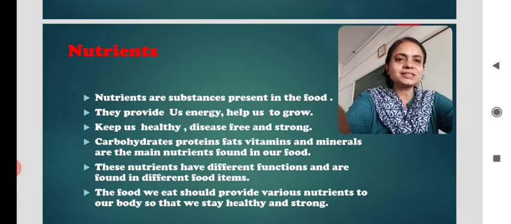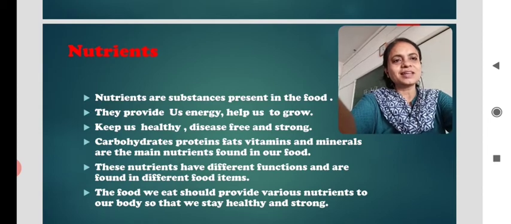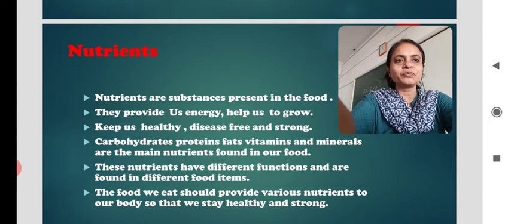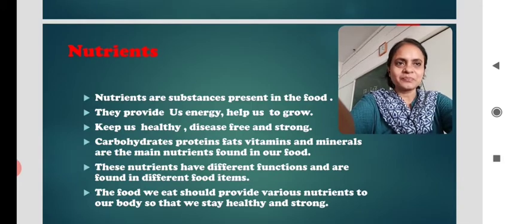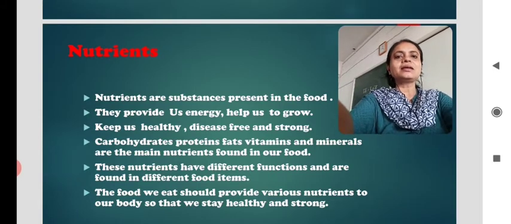So children, these names are very new for you because you often hear the names of food items like chocolate, biscuit, chapatis, vegetables, fruits, etc. But the nutrients contained in those food items are carbohydrates, proteins, fats, vitamins and minerals.